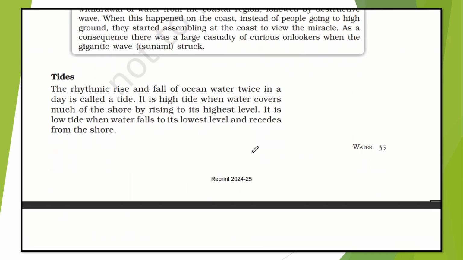Now let's understand about the tides. The rhythmic rise and fall of ocean water twice in a day is called a tide. As we know, the waves rise and fall. This is a rise and fall, in a rhythmic way, twice in a day, and it is called a tide. It is high tide when water covers much of the shore by rising to its highest level. It is low tide when water falls to its lowest level and recedes from the shore.